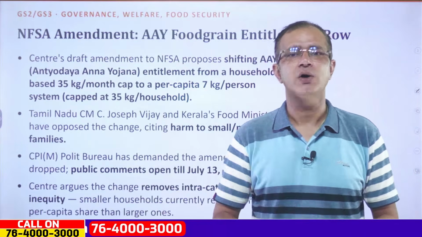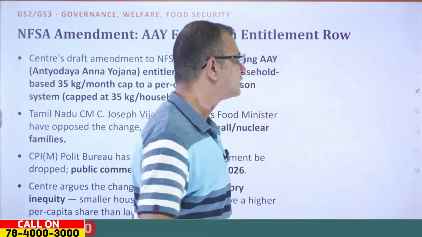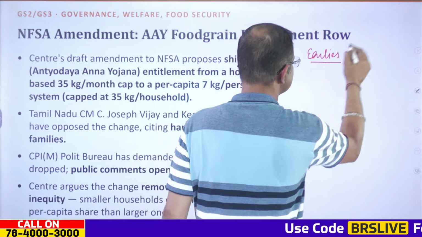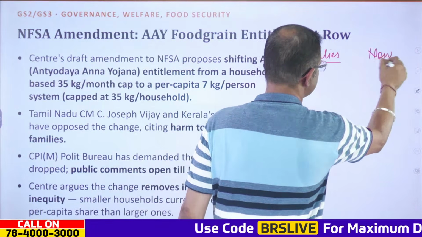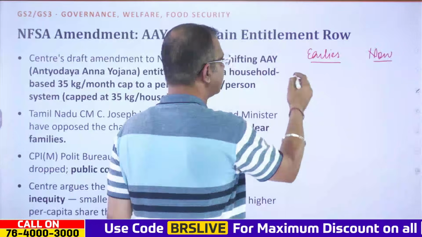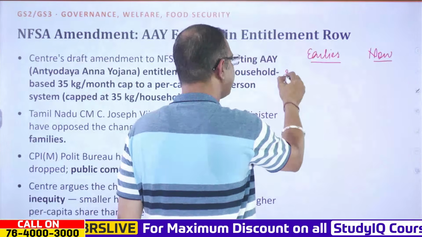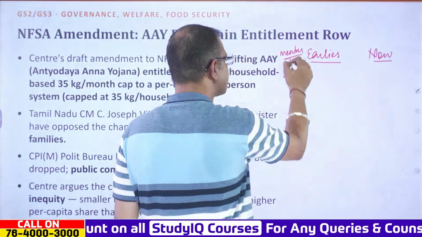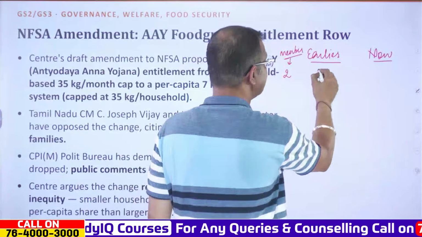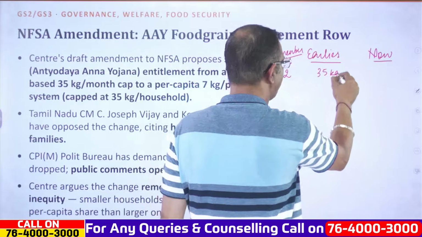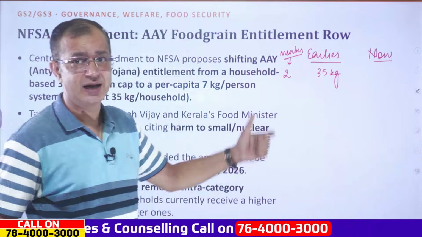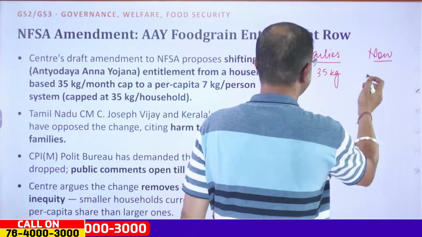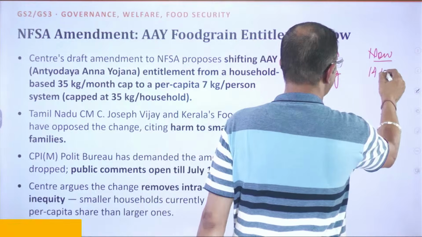Now this is quite important because you can see what was there in the earlier regime and what the proposal is now. Earlier, for example, if there is a 2-member family, with only 2 members, they were getting 35 kg for the family itself. Now this will change because there will be 7 kg per person, or per capita. So now they will be getting only 14 kgs.